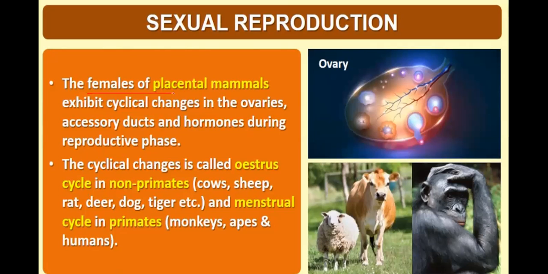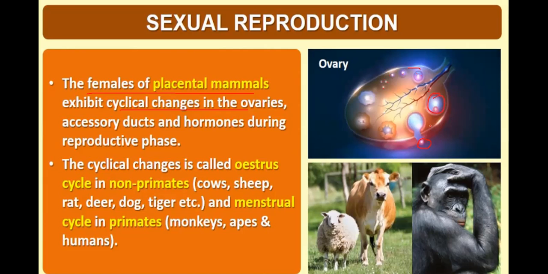The females of placental mammals exhibit cyclical changes in the ovaries. This is an ovary. Small follicles become larger, then the egg will be released. This is a small follicle, growing follicles, and this is a grown-up mature follicle.